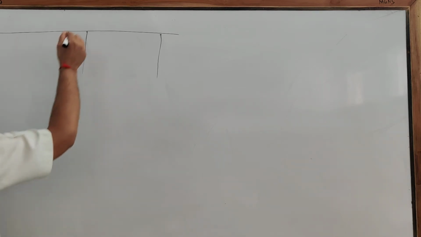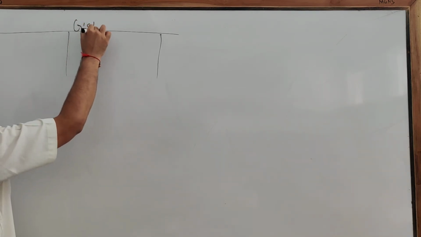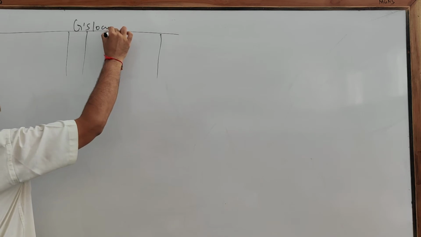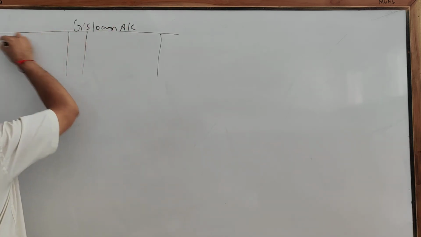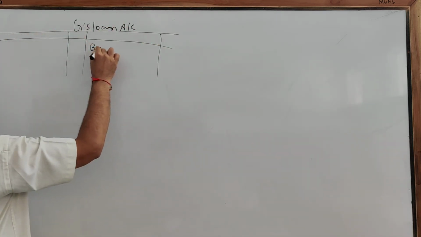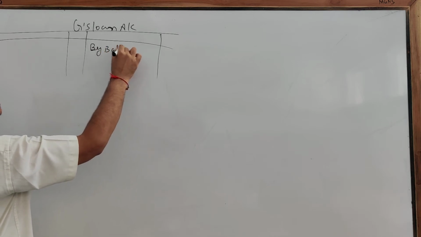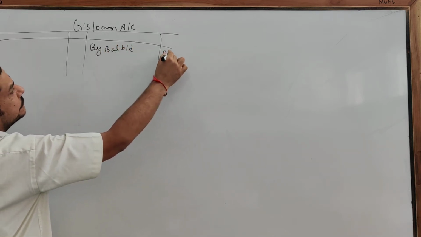Clear? That is G's loan account. Now the balance given is by balance BD 8,000. Clear?